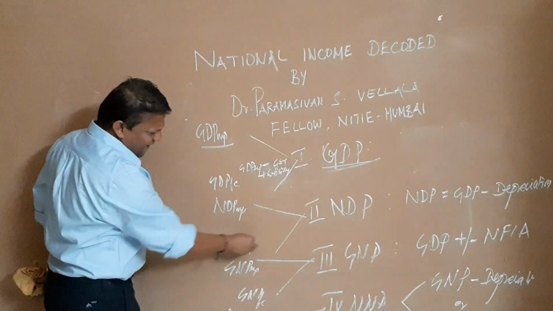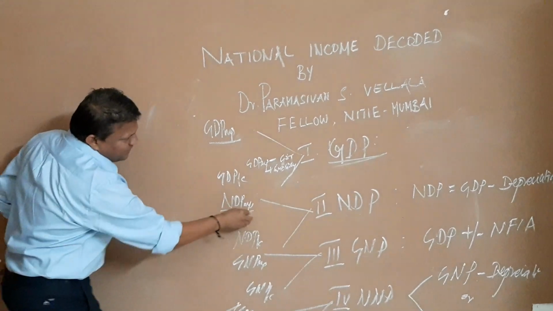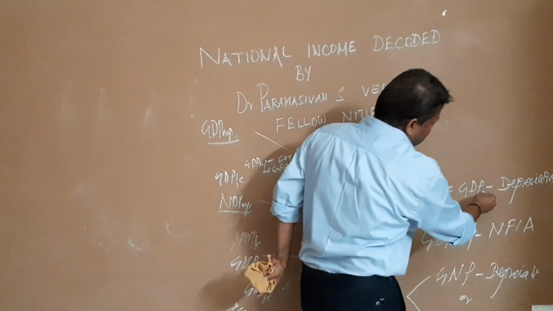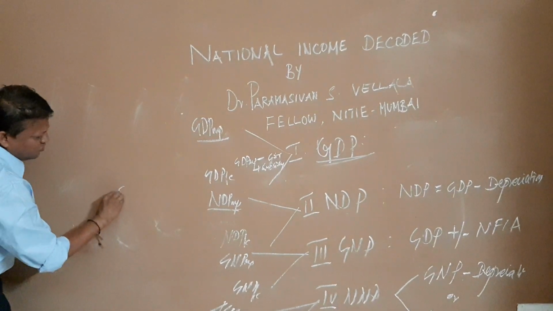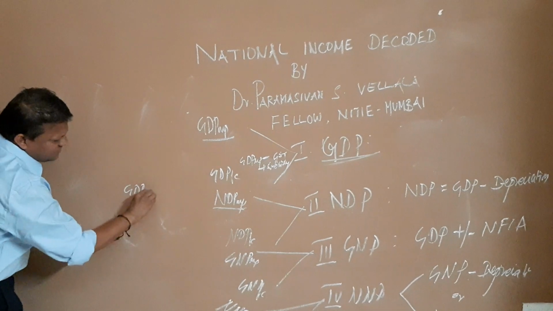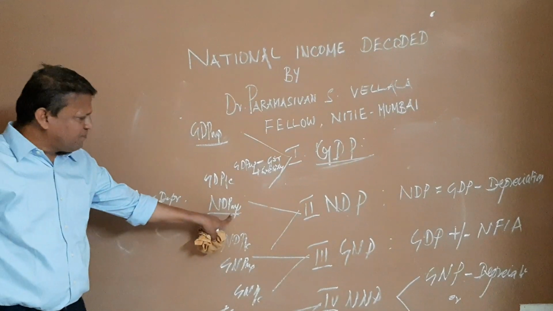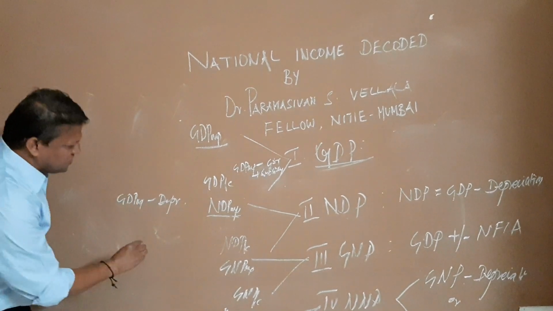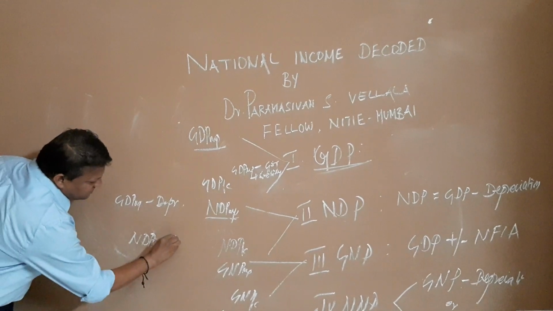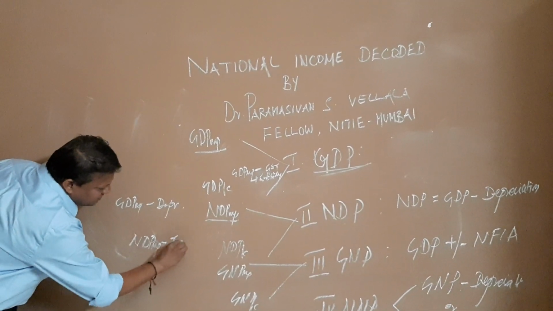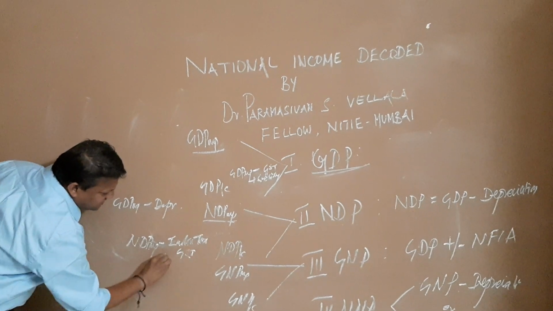Same formula everywhere. So if I want to know what is NDP market price, we know what NDP is. NDP is equal to GDP minus depreciation, and therefore NDP market price is equal to GDP market price minus depreciation. Once I get NDP market price, then NDP factor cost is equal to NDP market price minus indirect tax, that is GST, plus subsidy.